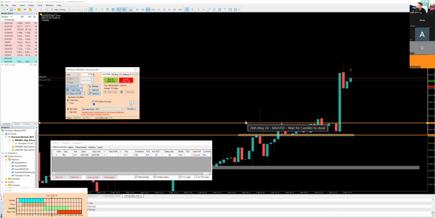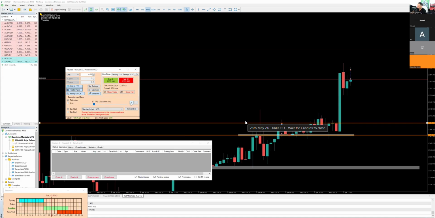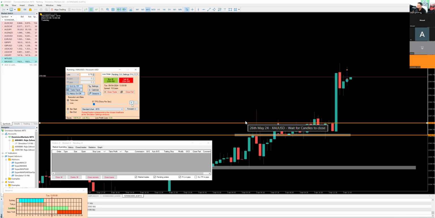All right, take a look at this. We're coming back down. If we come back down to break even, I'm going to close the position because I don't want to take this into a loss. So let's close this whole thing over here. Made money, recovered our loss and made money, right? Not bad. The candle's about to close.